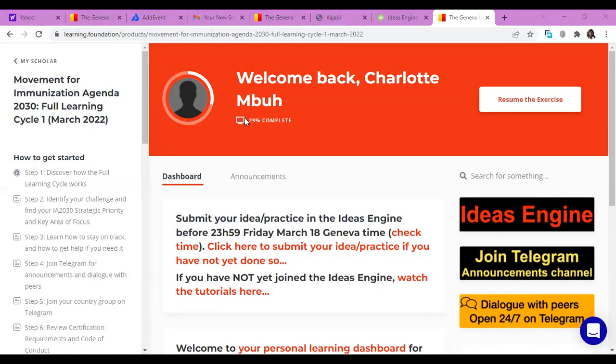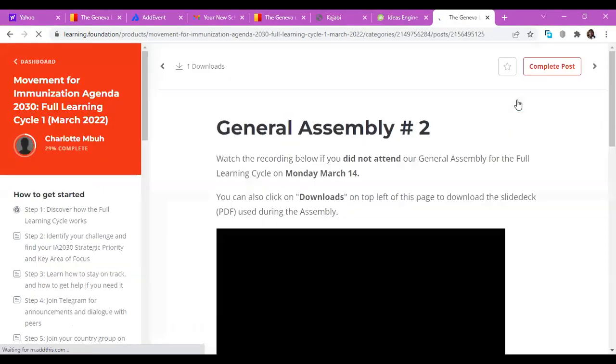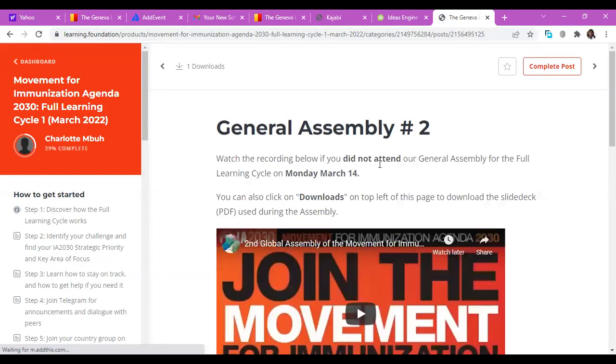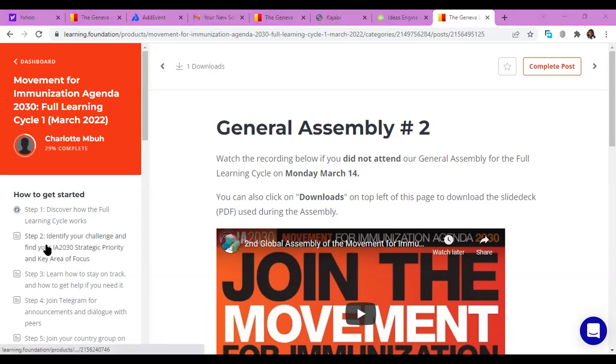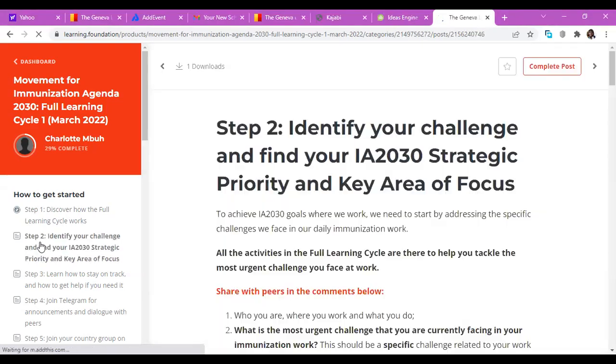As you can see, I am only on 29% complete. So I am not a very good scholar, because there are so many tasks that I've not yet completed on my space. So what I need to do is go to resume exercise so that I will continue from where I ended the last time. So I click on resume exercise, and that way it takes me to where last time I wanted to view General Assembly number 2, the recording, but I also see that there are some steps that I've not yet completed. I've completed step 1, but step 2 shows I've not yet completed, so I'm going to go to step 2.